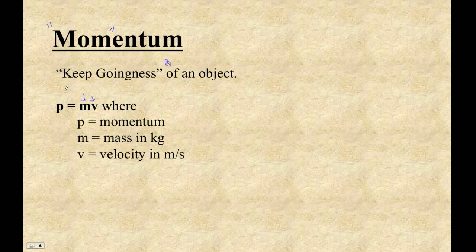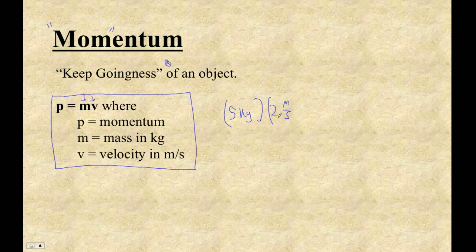So if you've got a mass in kilograms and a velocity in meters per second, what do you think the units of the answer are going to be? Would it be kilograms times meters over seconds? Let's see. Suppose you've got 5 kilograms going 2 meters per second. Well, that's going to be 10 kilogram meters per second. And there's no other unit for that. There's no short version of it, no special thing like a newton or a joule. It's just kilograms times meters over seconds, and that's the way it is.